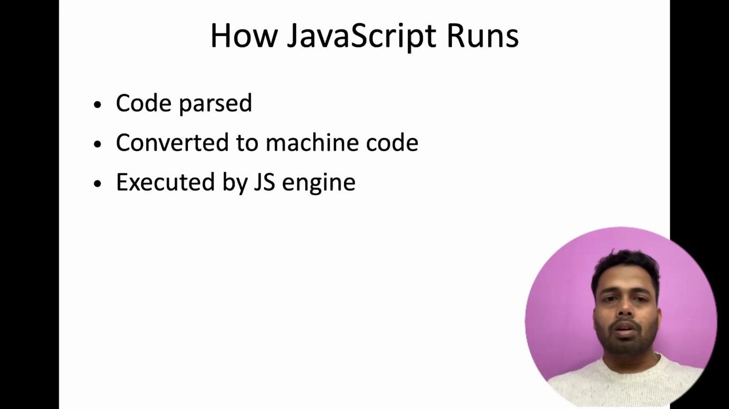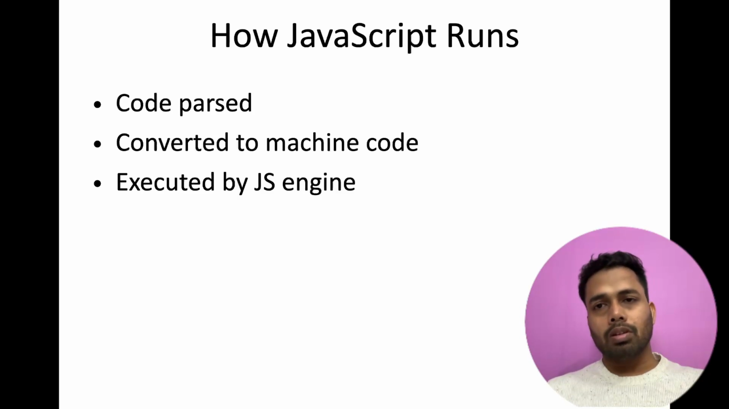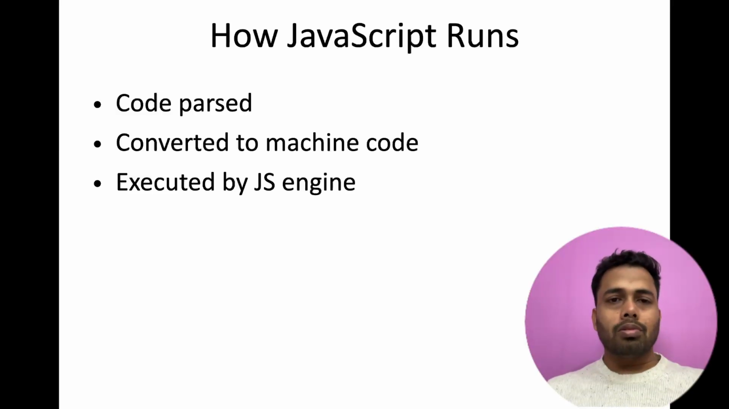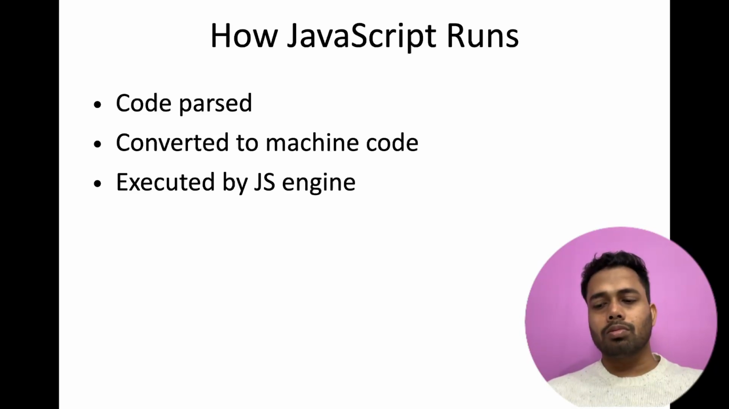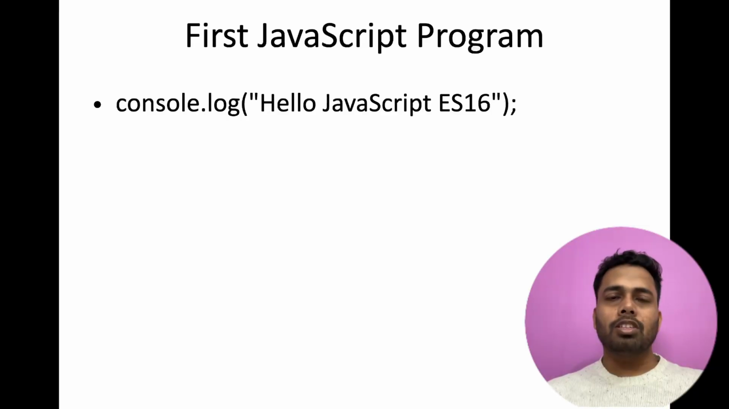So how does JavaScript run? JavaScript code is parsed and converted to machine code, and then the machine understands whatever we have written and executes it on the computer. So code is parsed, then converted to machine code and executed by the JavaScript engine. We just discussed that Node.js uses the Chrome V8 engine. Chrome has its own engine, so a specific type of engine is required to execute JavaScript code. Everyone has written their own methodologies to run JavaScript code. So let's move to the next.